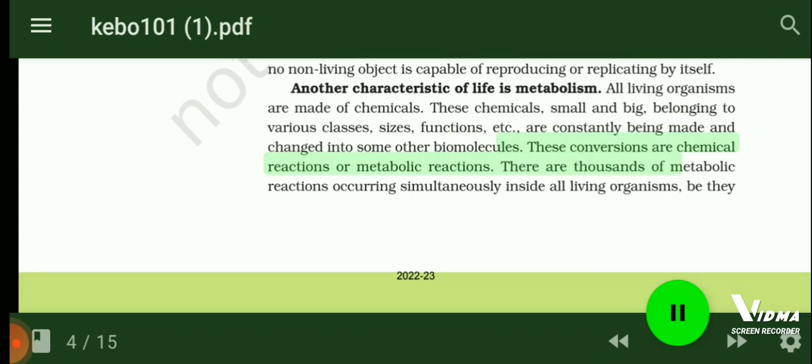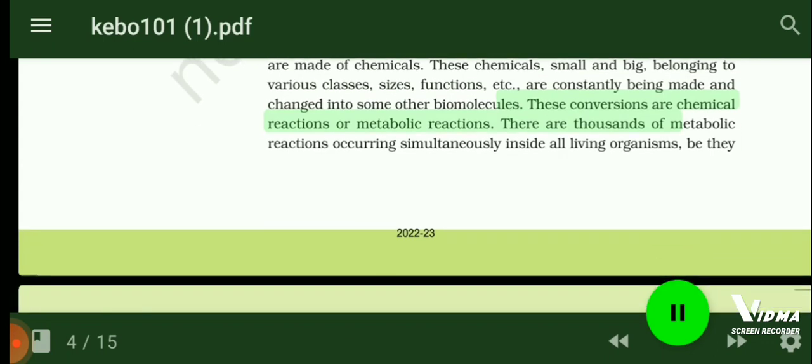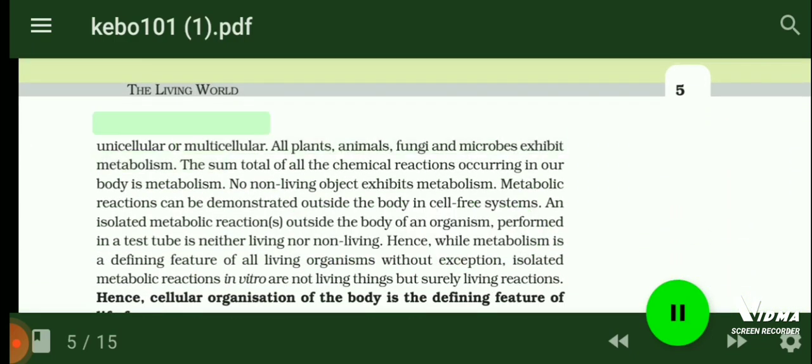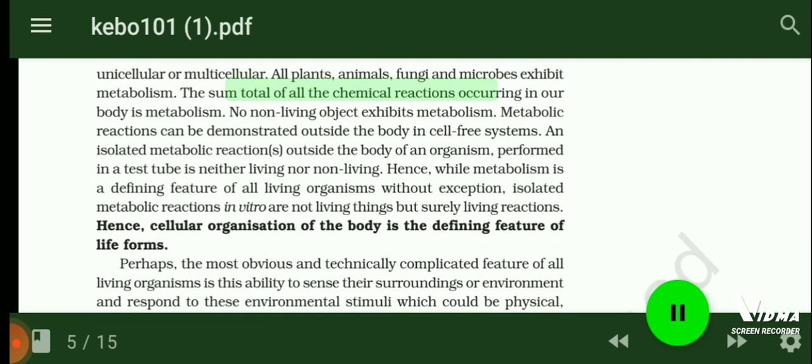There are thousands of metabolic reactions occurring simultaneously inside all living organisms, be the body unicellular or multicellular. All plants, animals, fungi and microbes exhibit metabolism. The sum total of all the chemical reactions occurring in our body is metabolism. No non-living object exhibits metabolism.